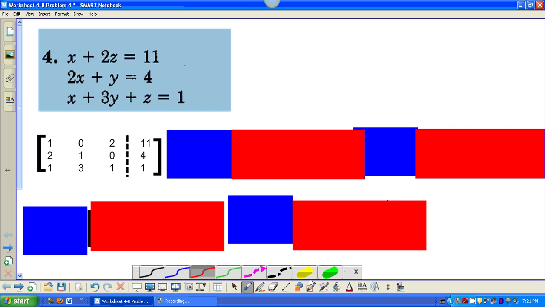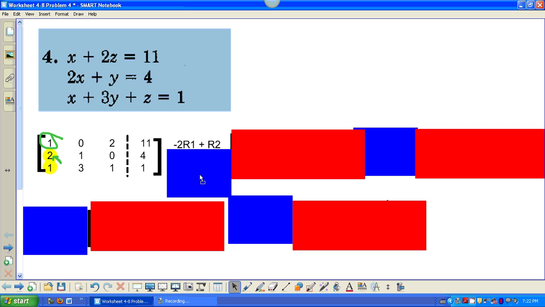The next thing I'm going to do is work on getting this to be a 0 and this to be a 0. I can't do it by just multiplying something through. I have to do it by adding rows together. So to do that, I am going to use row 1. I could have used row 3. But if I could make this number be a -2 and then combine it with this 2, replace it in row 2, that would get this to be a 0. So I'm going to take -2 times row 1, and I'm going to add it to row 2.